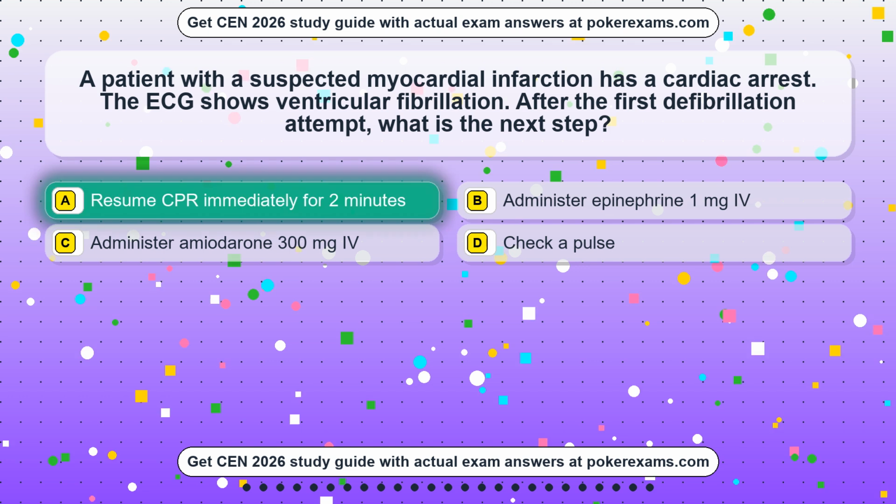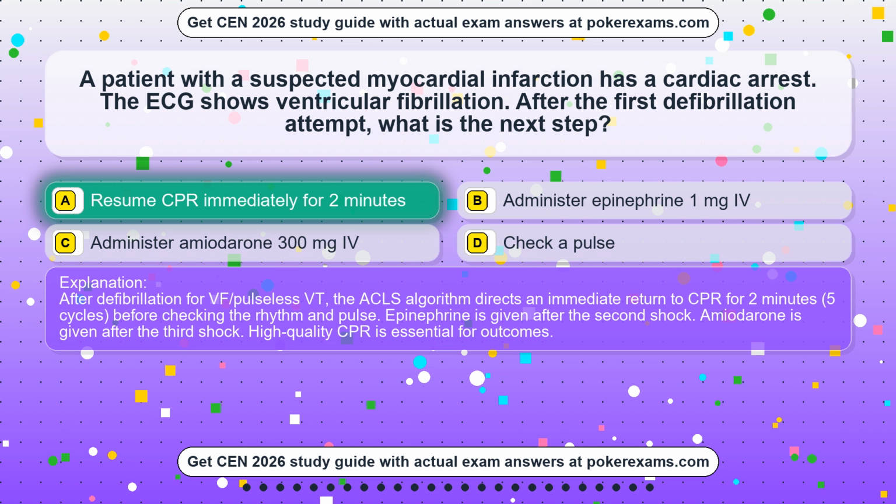The correct answer is Option A: resume CPR immediately for 2 minutes. After defibrillation for VF/pulseless VT, the ACLS algorithm directs an immediate return to CPR for 2 minutes, 5 cycles, before checking the rhythm and pulse. Epinephrine is given after the second shock. Amiodarone is given after the third shock. High-quality CPR is essential for outcomes.